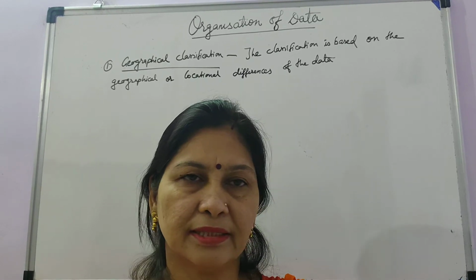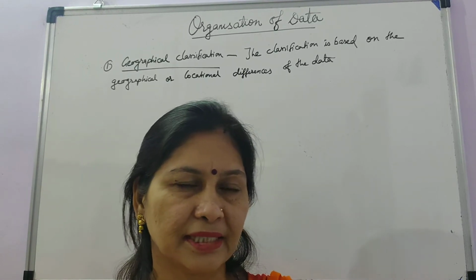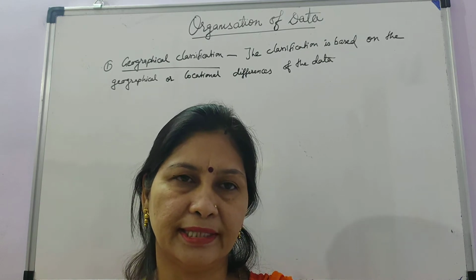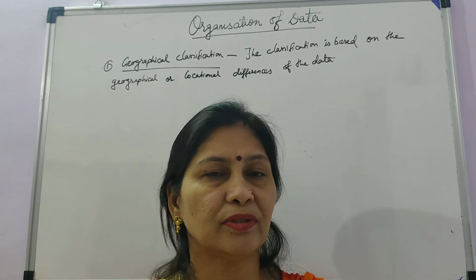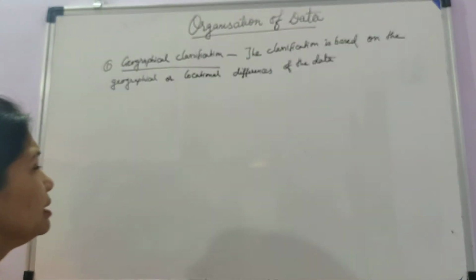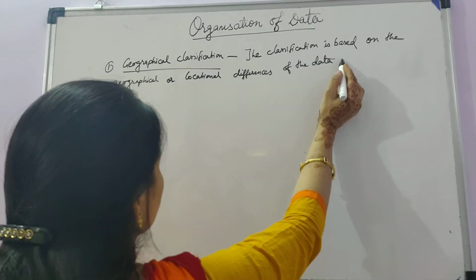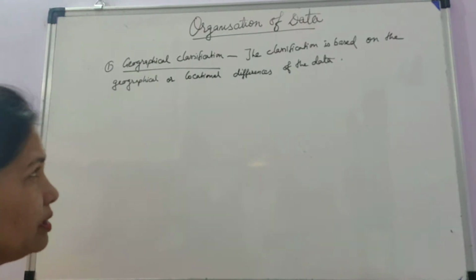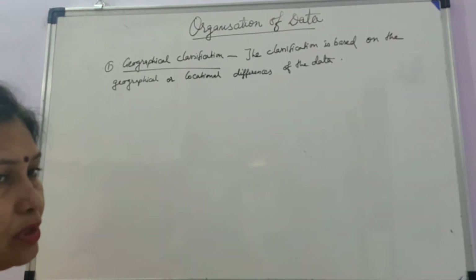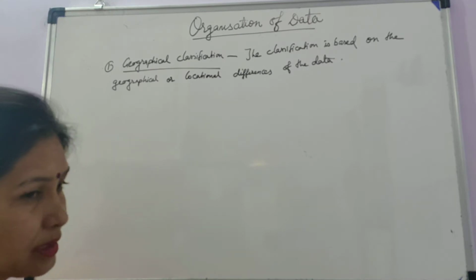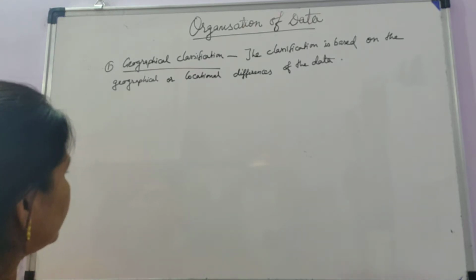So students, you can understand that there are different bases of classification, like geographical classification, chronological classification, qualitative and quantitative classification. First of all, I am going to explain geographical classification. In geographical classification, the classification is based on the geographical or locational differences of the data. Means whenever you classify something according to the geographical boundaries of a particular region, state or country, it is known as geographical classification.